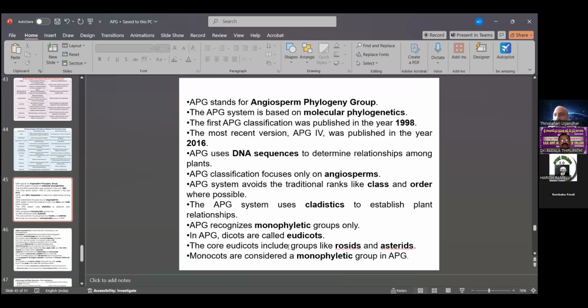But this is also important. What is the meaning of APG? It means the Angiosperm Phylogeny Group.